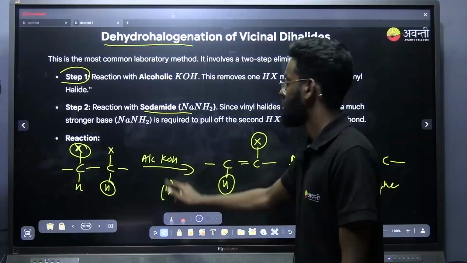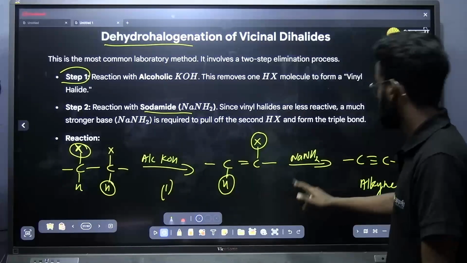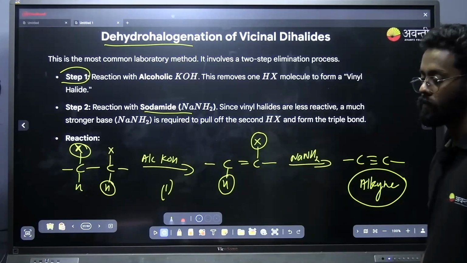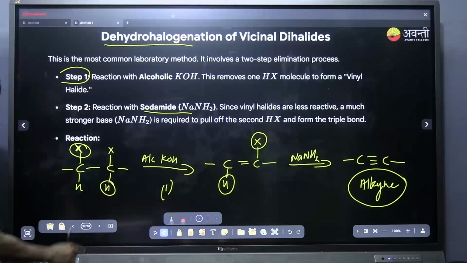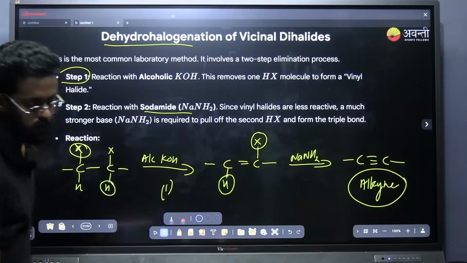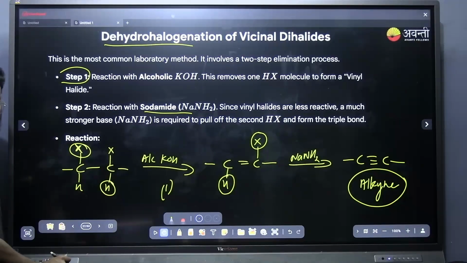First one is by treating with alcoholic KOH, which will lead to the removal of one hydrogen and halogen. Next one is sodium amide, which will be giving alkyne. Okay. Shall I move to the next? Are you done? Just note down the point immediately and we can move to the next.